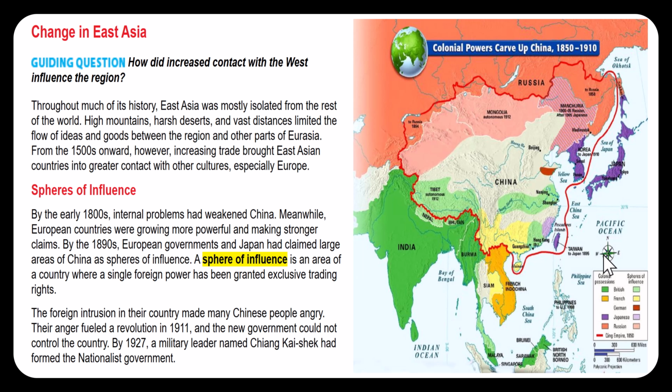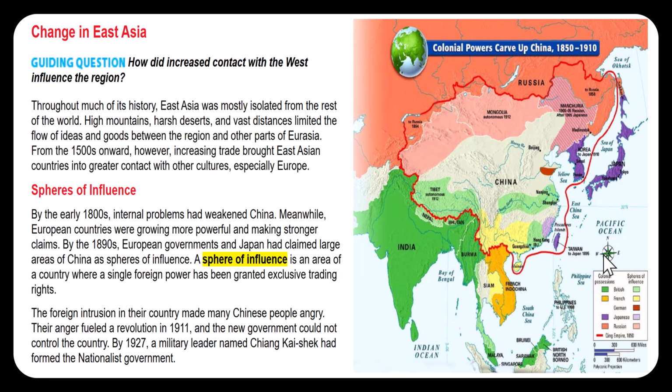Question number 1. Why was East Asia often isolated from the rest of the world for much of its history? A lot of times it had to do with the geography. Their high mountains, the harsh deserts, and the long distances it took to get there are a reason why it was isolated. Question 2. What impact did the isolation have on East Asia? Well, it kept them from getting the flow of ideas and goods that other parts of Europe and Eurasia had.